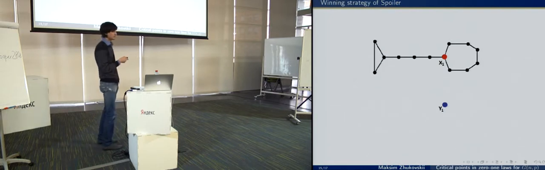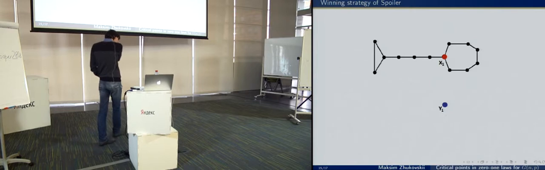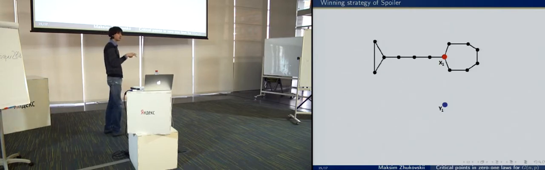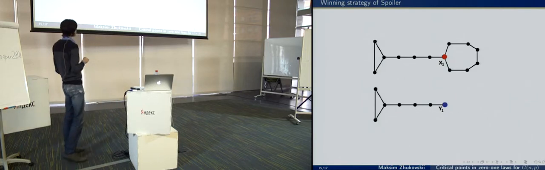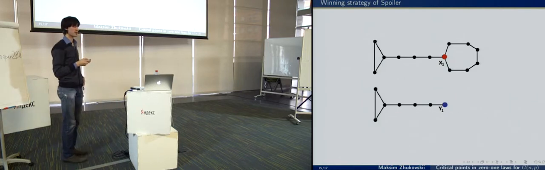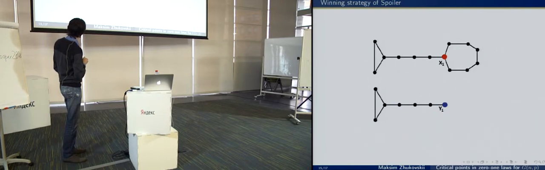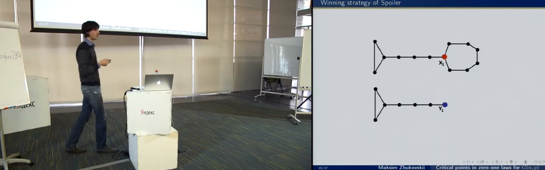And the last case, when there is no small cycle which contains the vertex y1, so let there be a triangle which is close to the vertex y1. I mean that the number of edges between this vertex and this vertex is at least 4.